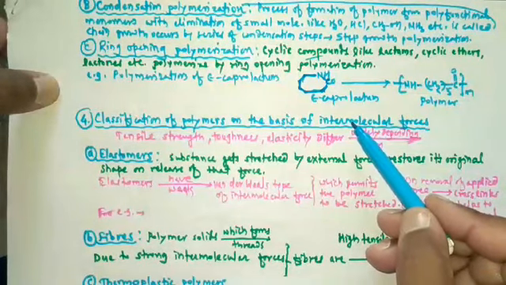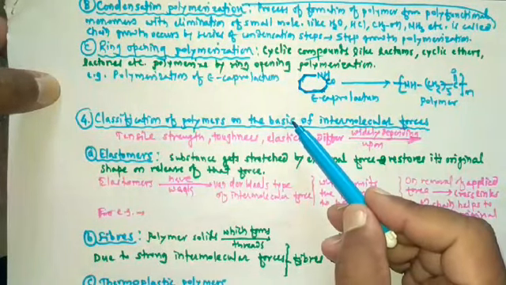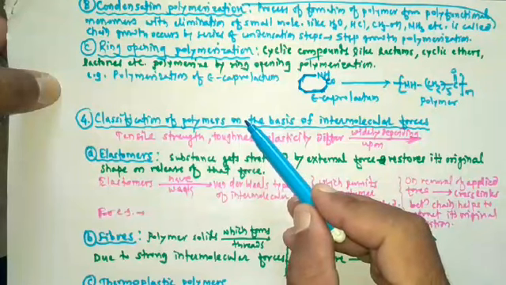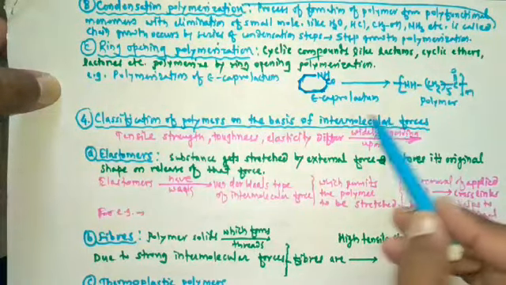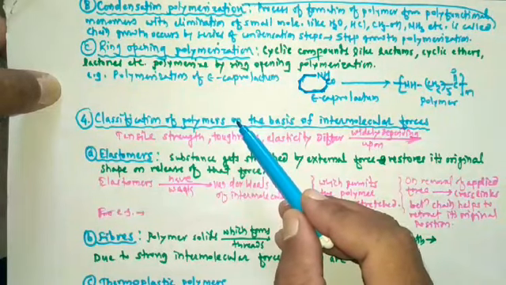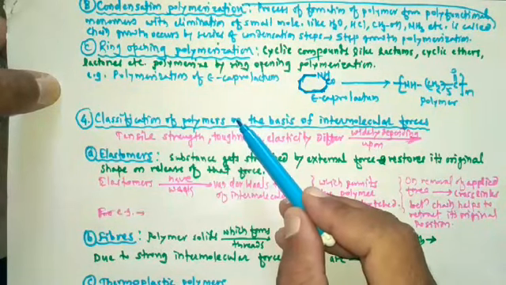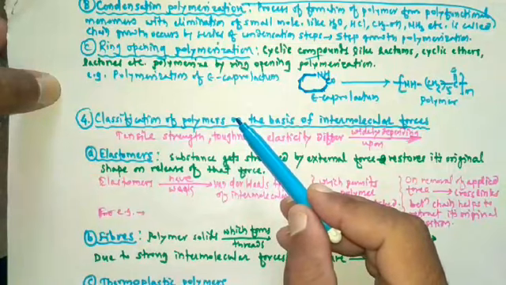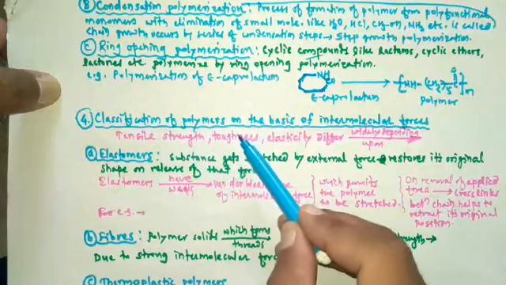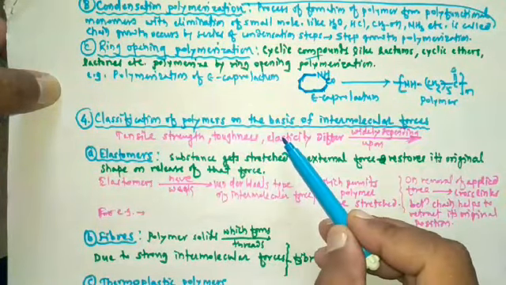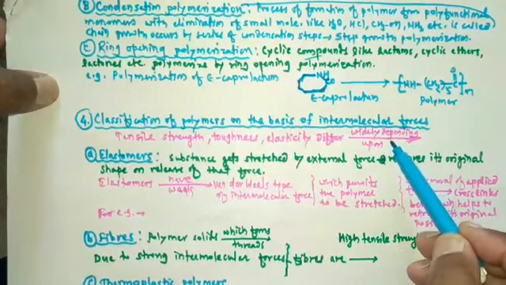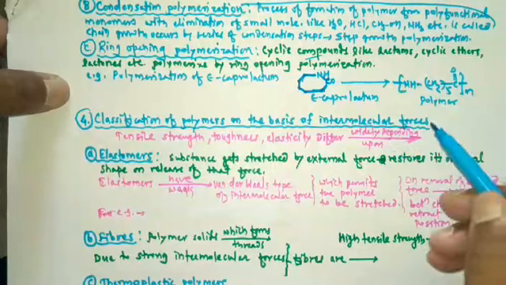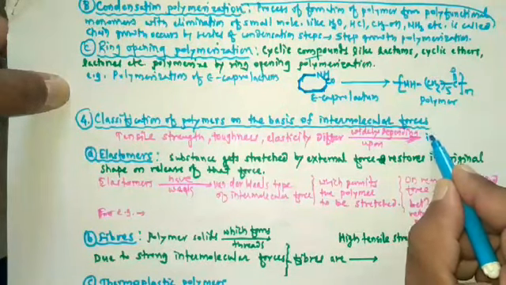In polymers, polymeric chains are present, and in between polymeric chains, intermolecular forces are present, and on this basis, polymers can be classified. Mechanical properties of polymers like tensile strength, toughness, then elasticity differ widely depending upon intermolecular forces.